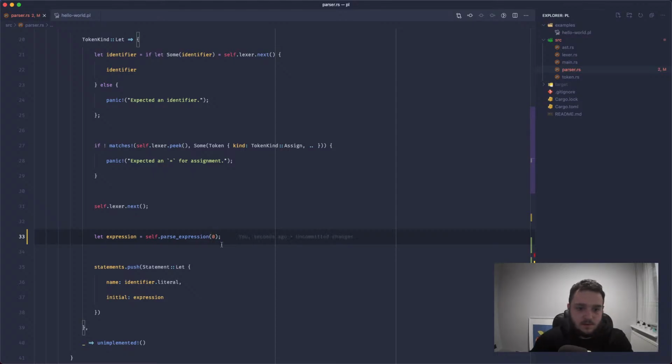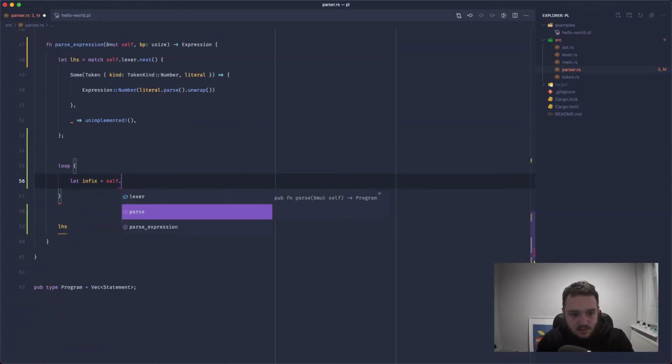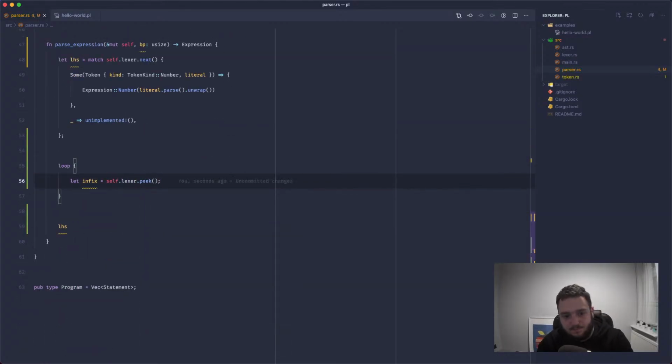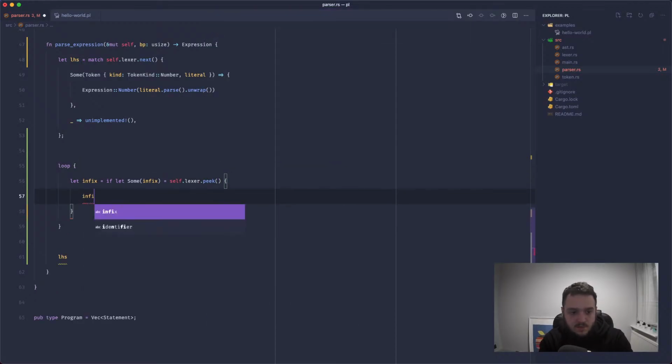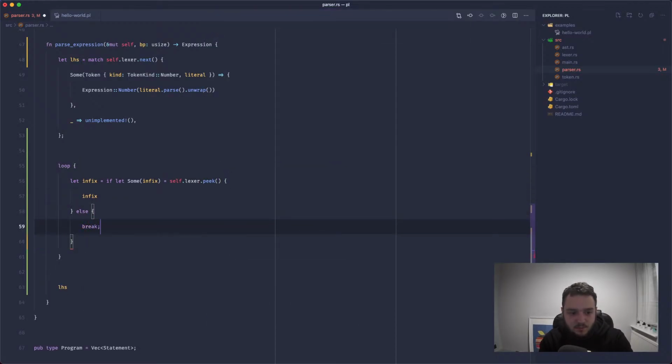We'll just pass through 0 for now. Self.lexer.peek. And now this is going to be the next token if it exists. If it doesn't exist, we'll do this if statement situation. So if it does return some token, we can return the infix, otherwise we can break and exit the loop early, and the left-hand side will just be returned as it is.